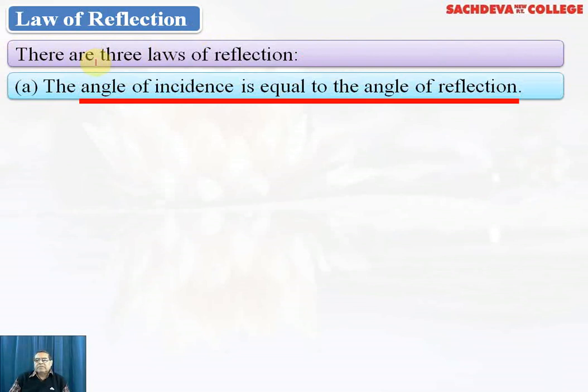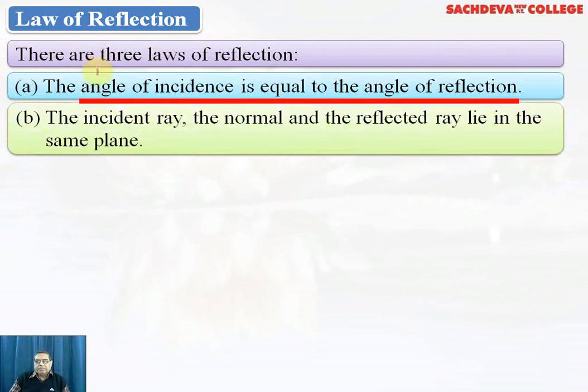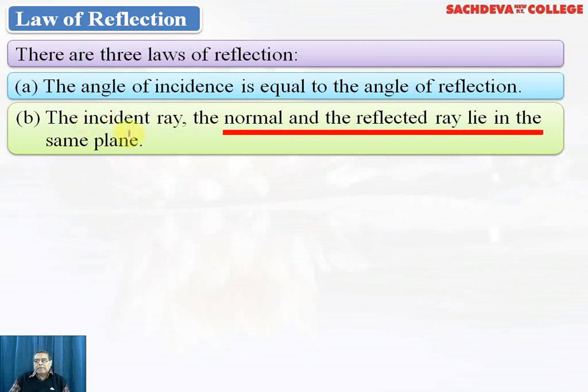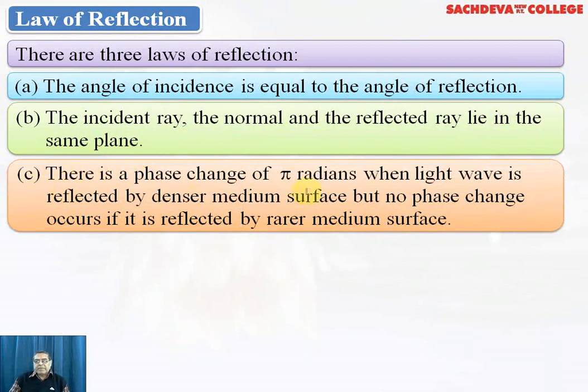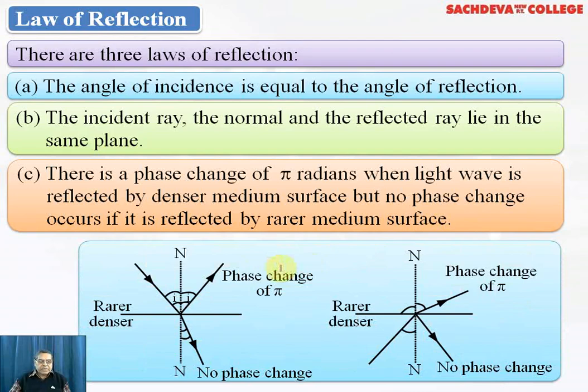The angle of incidence is equal to the angle of reflection. The incident ray, the normal and the reflected ray lie in the same plane. There is a phase change of pi radians when a light wave is reflected by a denser medium surface, but no phase change occurs if it is reflected by a rarer medium surface. So basically, point C is concerned with refraction. In the laws of refraction, the first two points are significant.